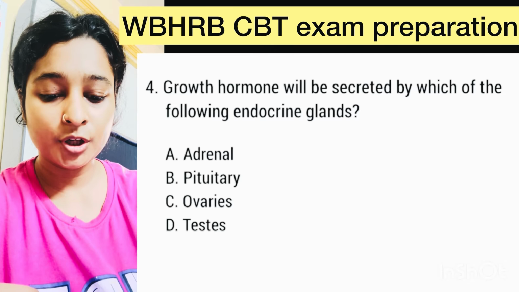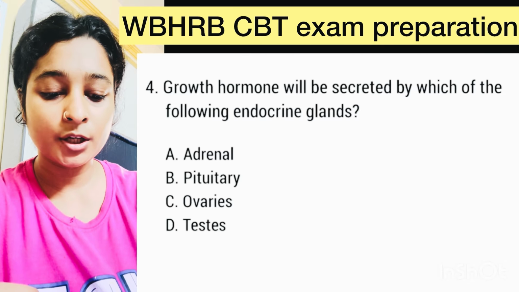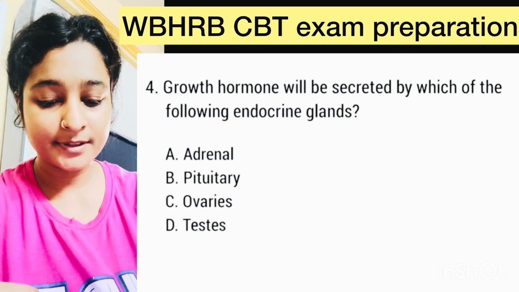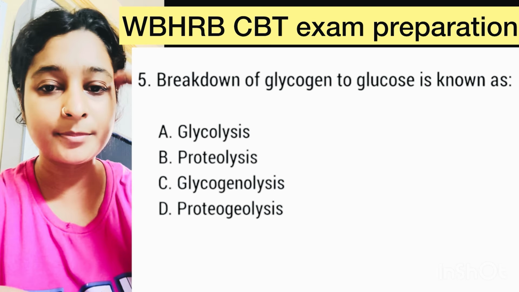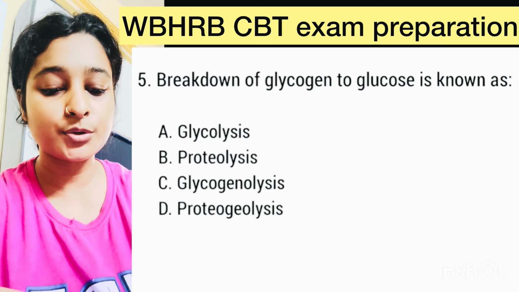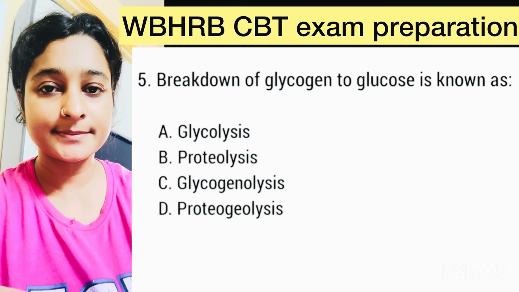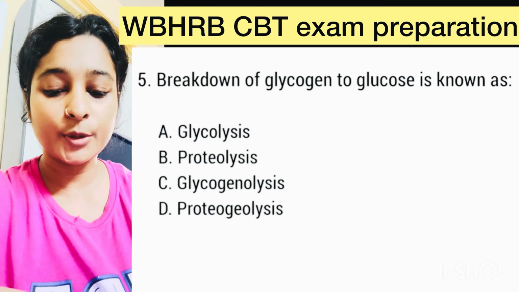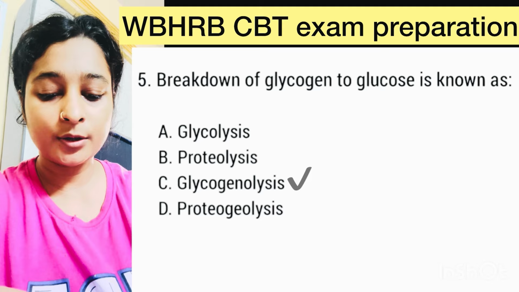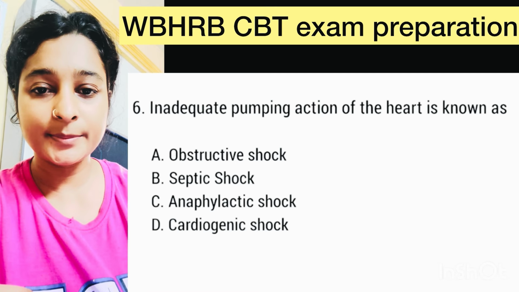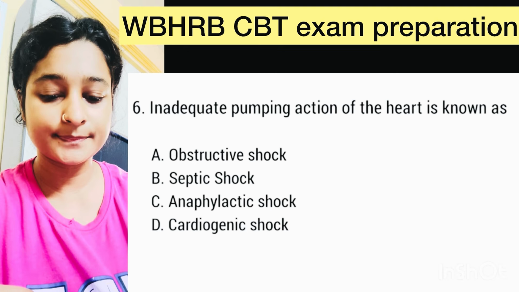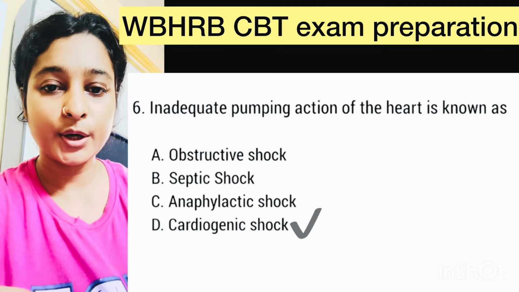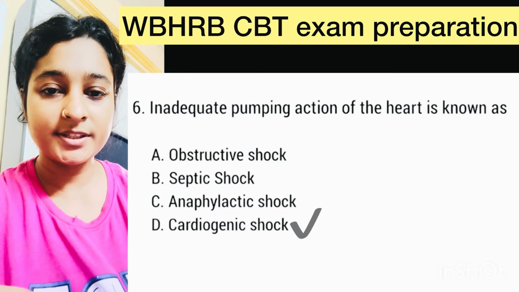Question number 4. Growth hormone will be secreted by which of the following endocrine glands? Here correct option is option B, pituitary gland. Question number 5. Breakdown of glycogen to glucose is known as. Here correct option is option C, glycogenolysis. Question number 6. Inadequate pumping action of heart is known as. Here correct option is option D, cardiogenic shock.